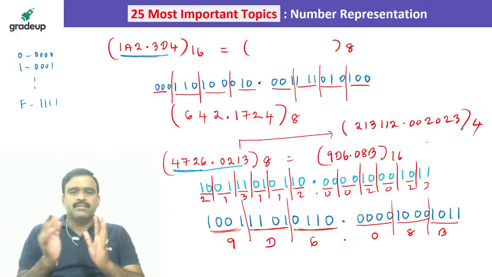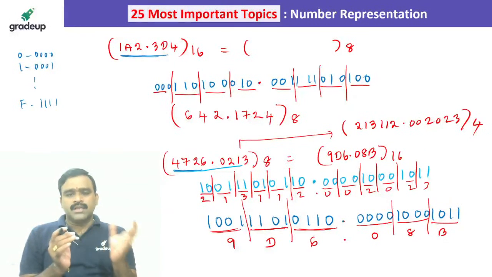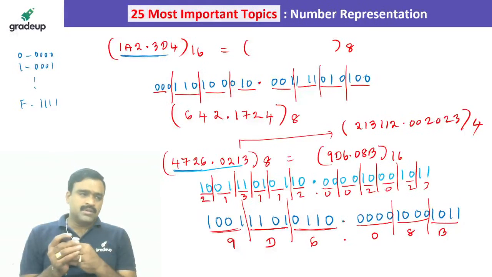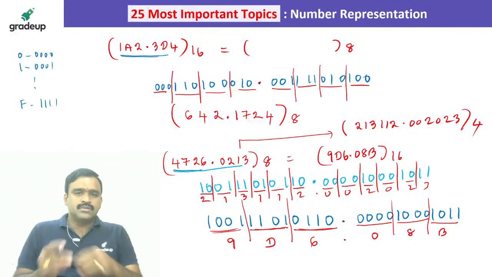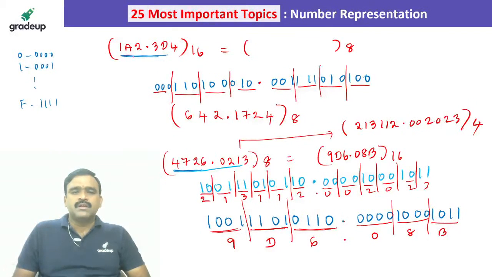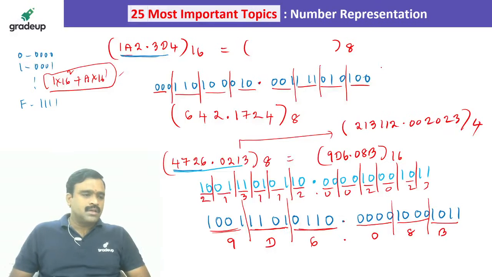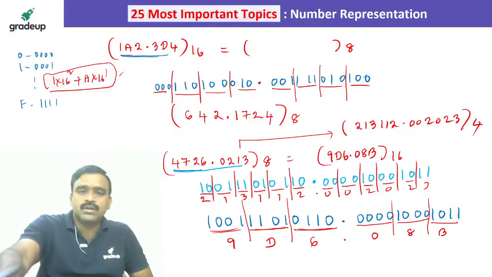This is how we convert from hexadecimal to octal or any other number system. To convert into decimal, you have to take the weight of each digit. For example, you take 1 into 16 power 2 and A into 16 power 1, and so on. Other systems are represented like this. So that's all about this conversion.